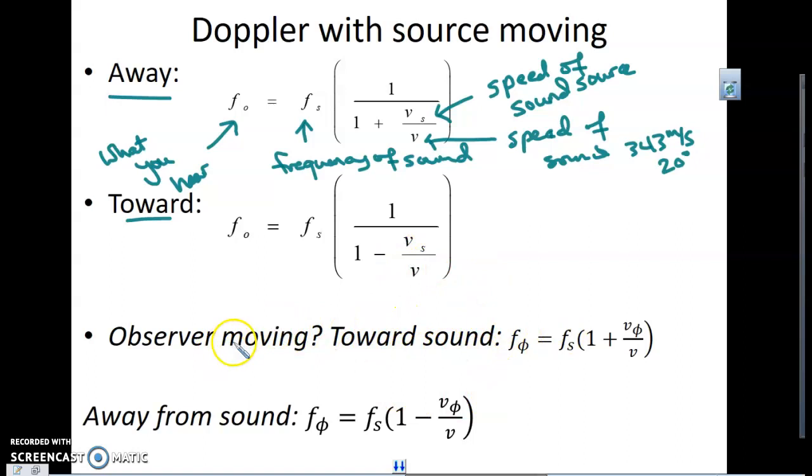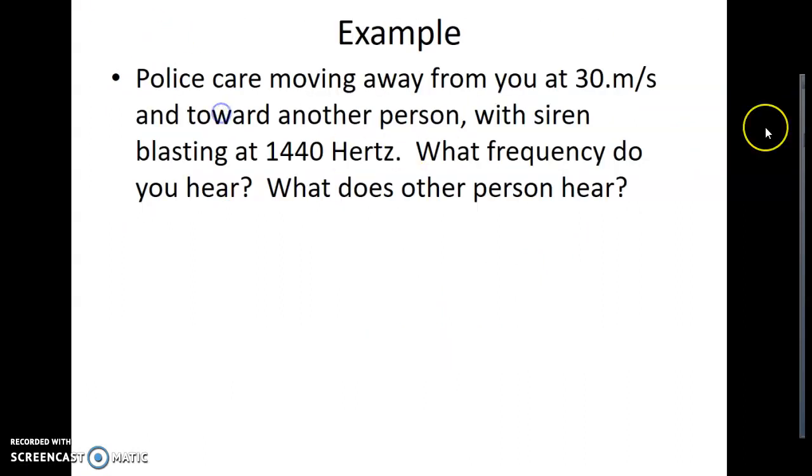Again, you could do it if you were the one, I don't know, running toward a fire truck. I don't think I have that on the formula sheets or the worksheets. Okay, so let's just take a look at a couple of examples here.